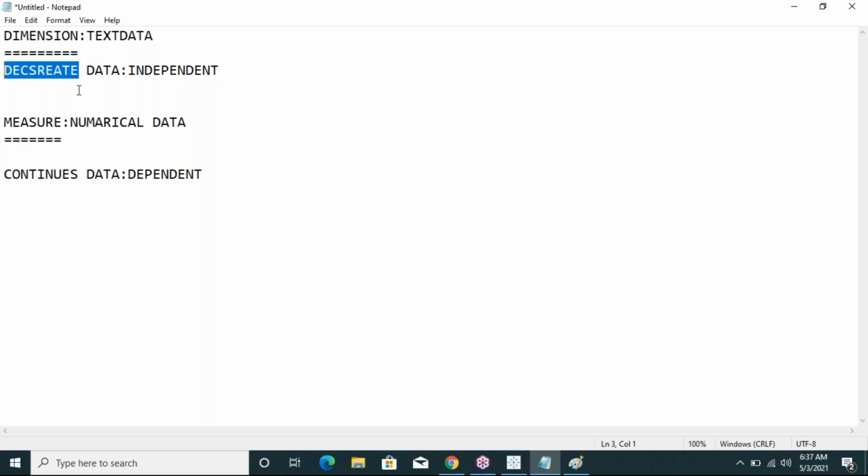Discrete is independent data, and continuous is dependent data. Discrete is not dependent on any other value, while continuous is dependent on some other value. The discrete data example is a dimension, and the continuous data example is a measure.